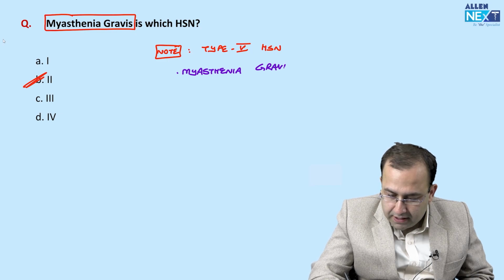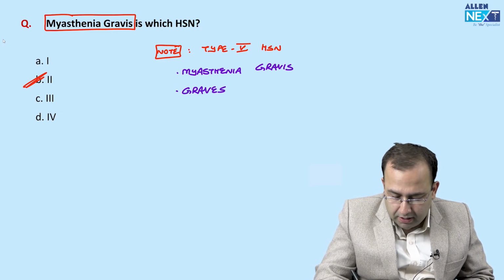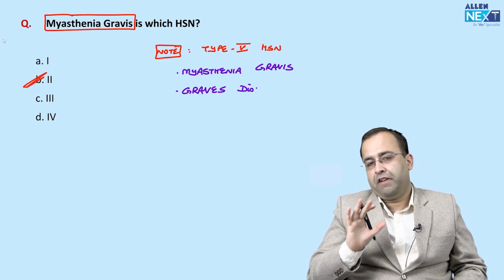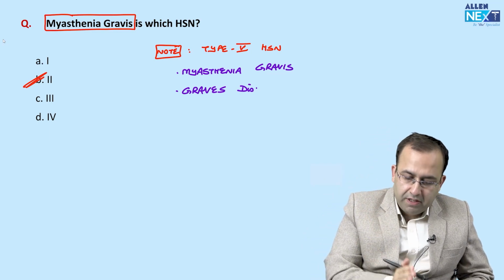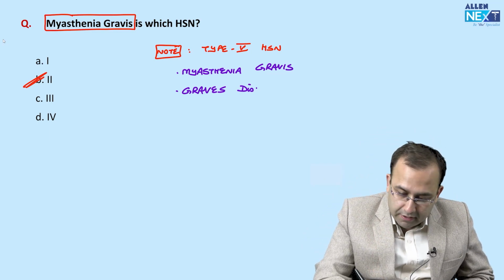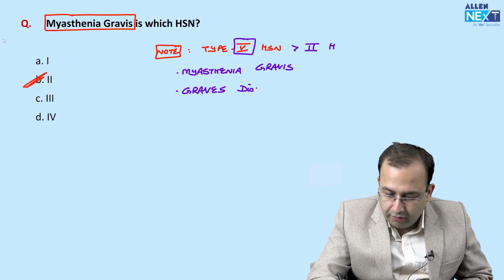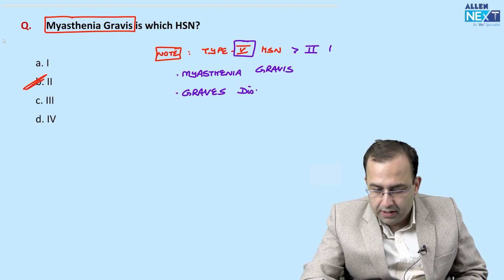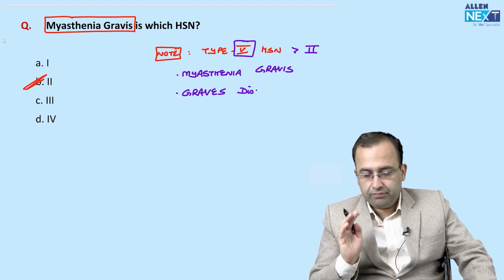Type 5 hypersensitivity is also antibody-mediated. So if type 5 is given in the options, that is the best answer, followed by type 2 hypersensitivity. Type 5 was not given in the options, so the answer becomes type 2 hypersensitivity.